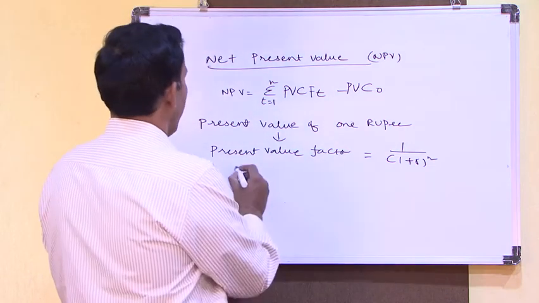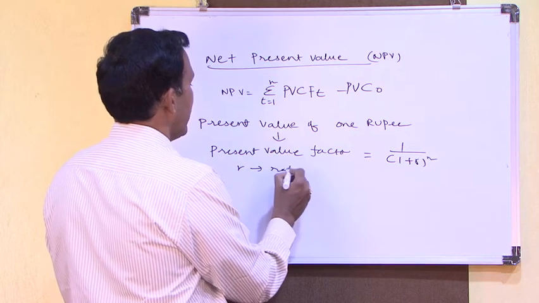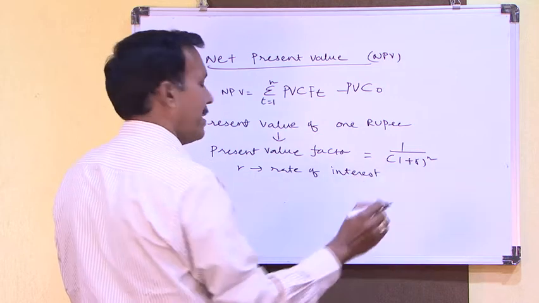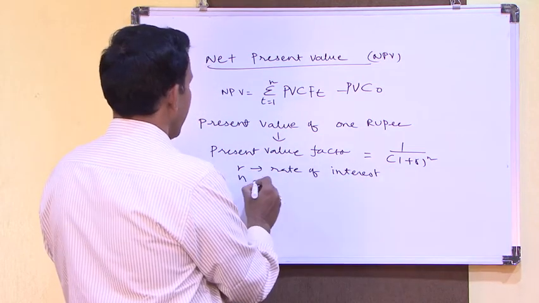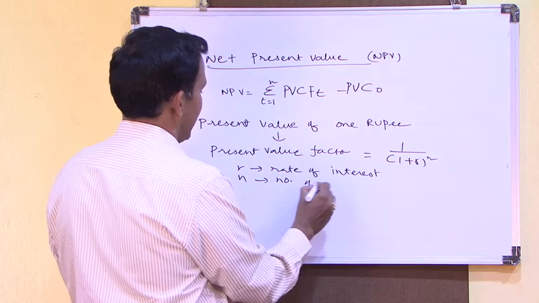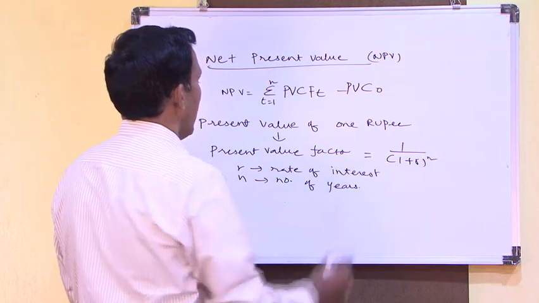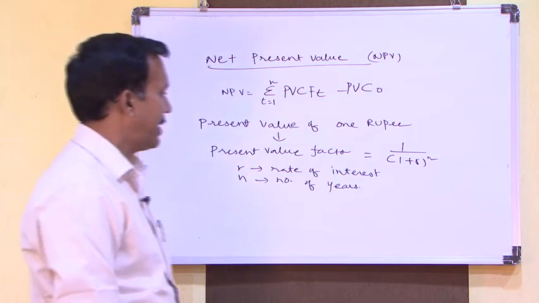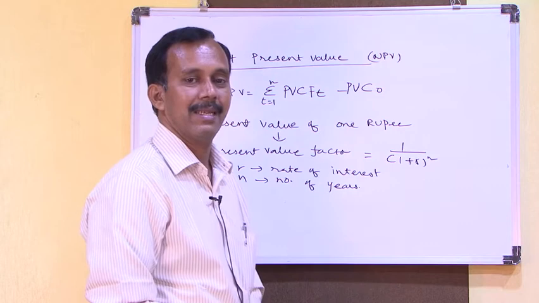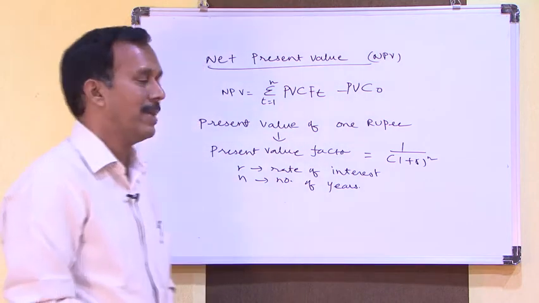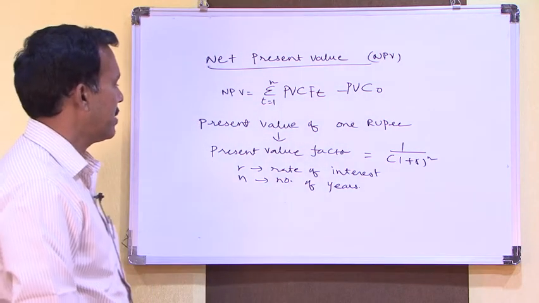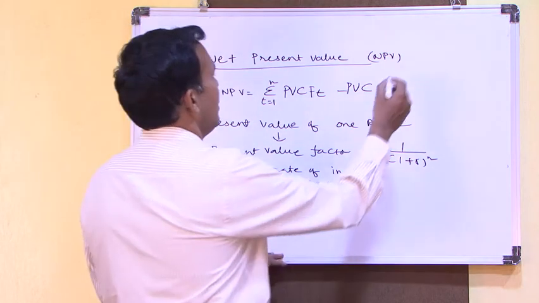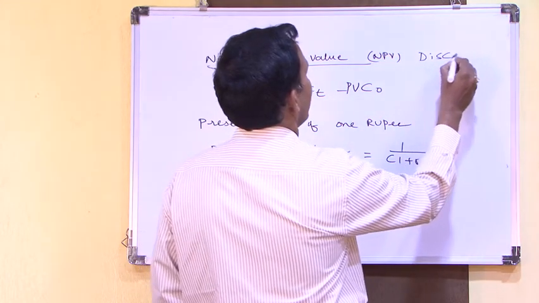What is r? r is rate of interest, otherwise the required rate of return. n is number of years. If you want to find present value factor at a certain given rate of interest at a certain period, for each year you need to calculate the discounted value. This is also called discounting cash flow.